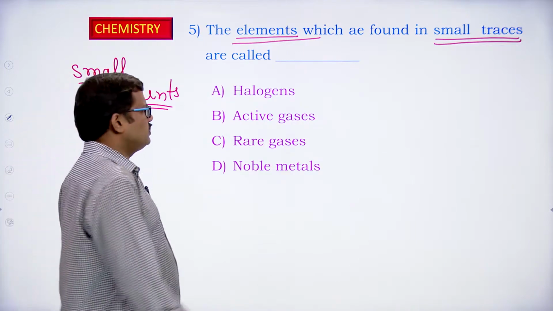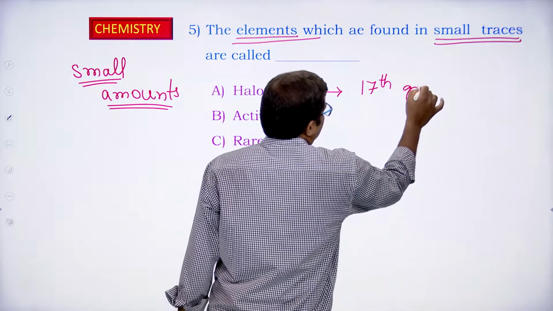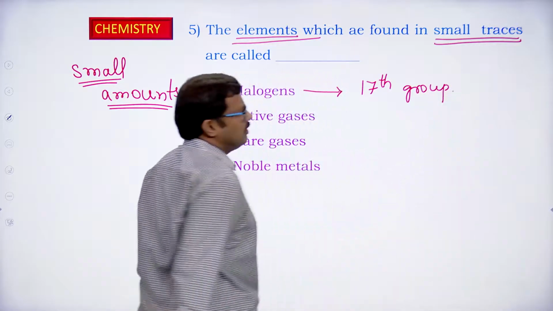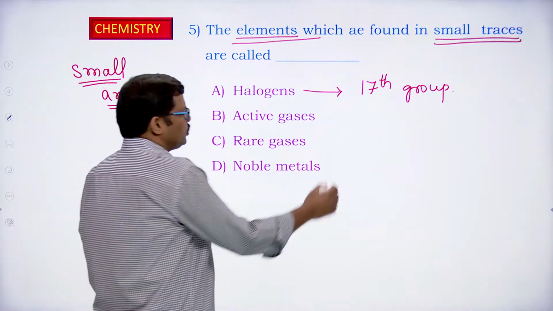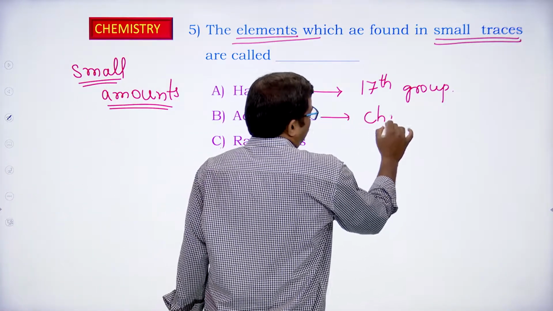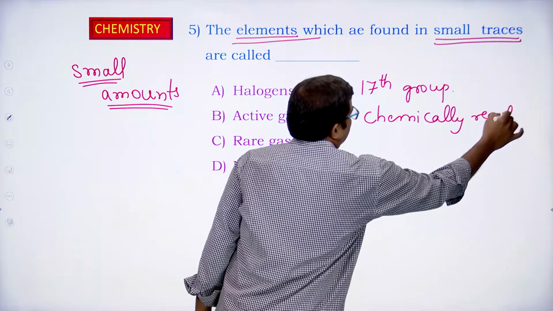Halogens. Halogens are the elements of the 17th group. They are not rare elements. They are not available in small traces. Active gases means which are chemically reactive. Okay.